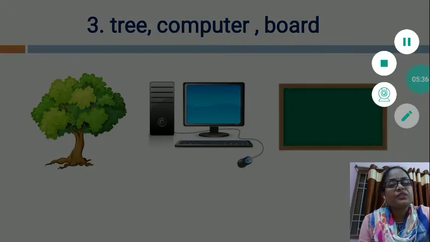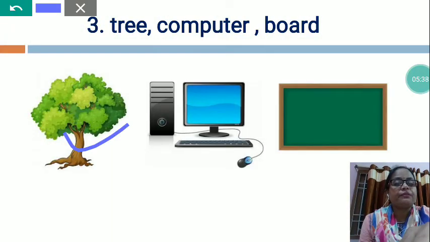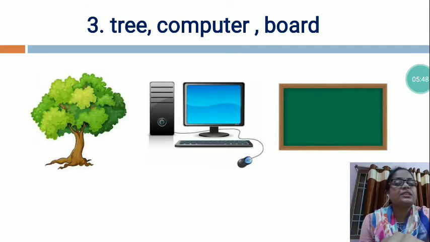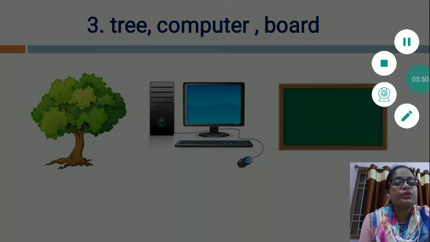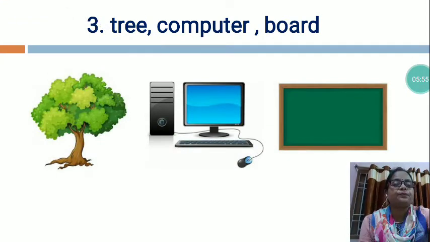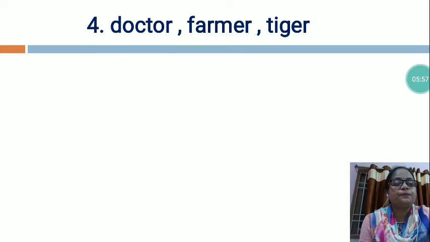So, students, tree you can find in the park, and computer and board you can find in the school. So, which one is the different? Tree is the different. So, what we will do? We will circle tree. Now, the next is